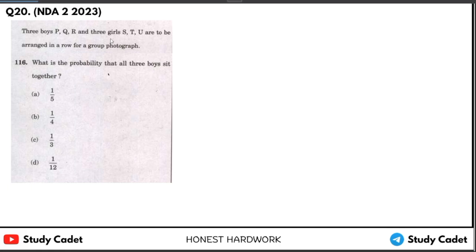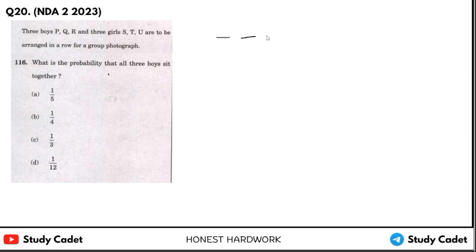3 boys P, Q, R and 3 girls are to be arranged in a row for a group photograph. Okay, in a row, right? This is a very beautiful question. What is the probability that all 3 boys sit together? So B, B, B, all three boys sit together, b1, b2, b3. Now we have 4 factorial, into, now these boys will interchange.